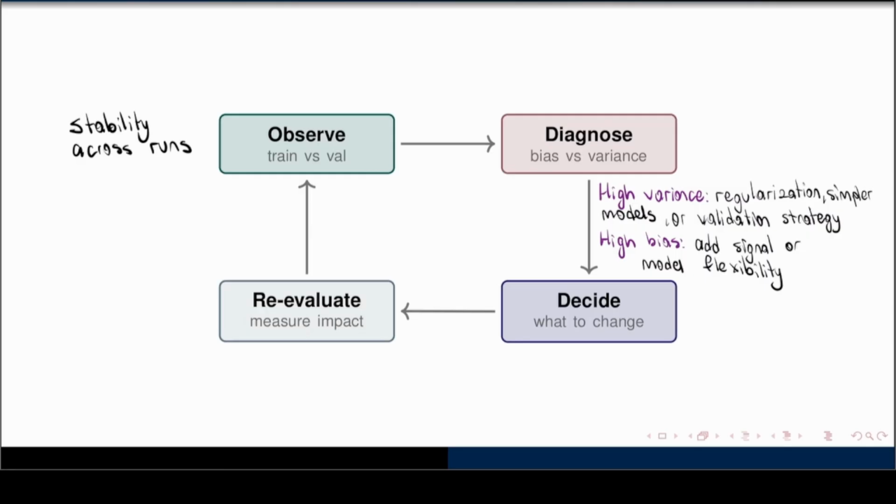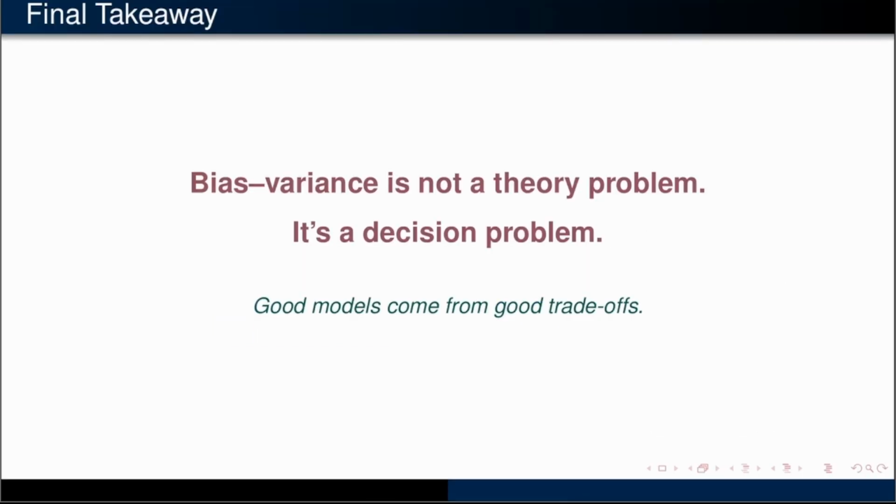The key is changing one thing at a time: data, regularization, or complexity, and learning from how the model responds. Bias variance isn't a theory problem, it's a decision problem. Good models don't come from chasing perfect scores. They come from making informed trade-offs based on evidence.